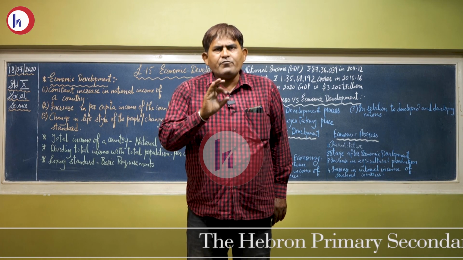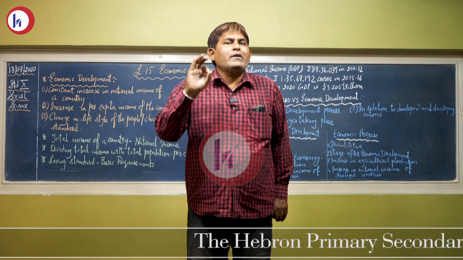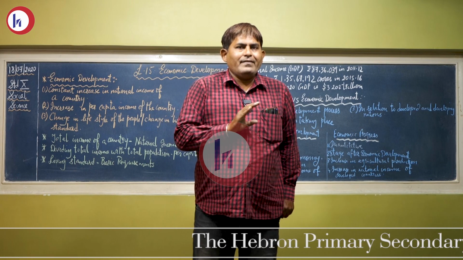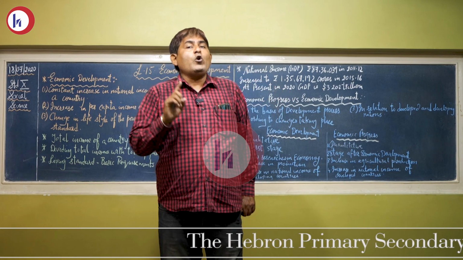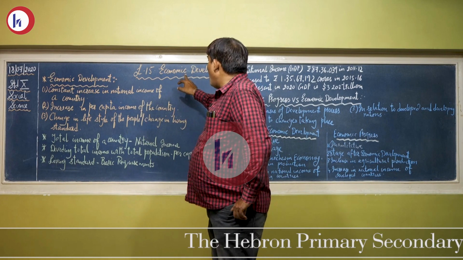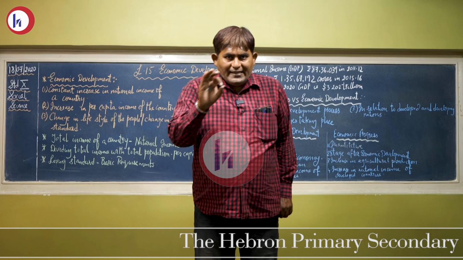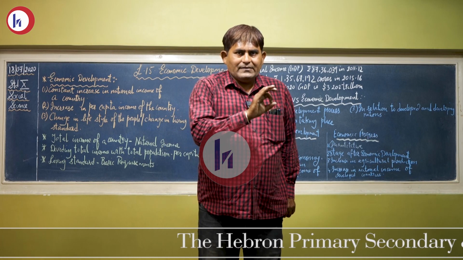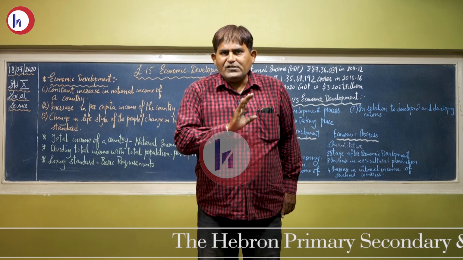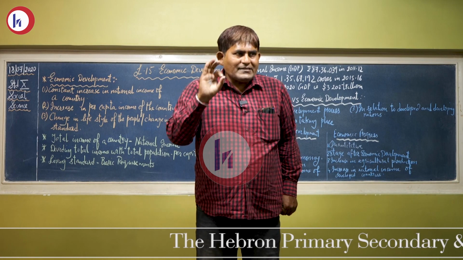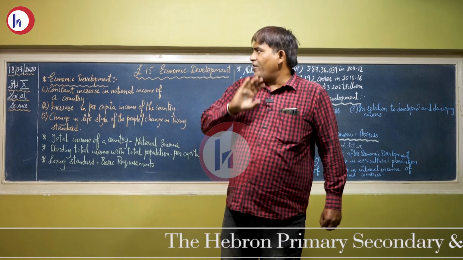In today's modern world, every country is trying to attain development. But we can say that development is not restricted to economic development only. It has social changes and many phases. As I said earlier, increase in national income of the country is known as economic development.